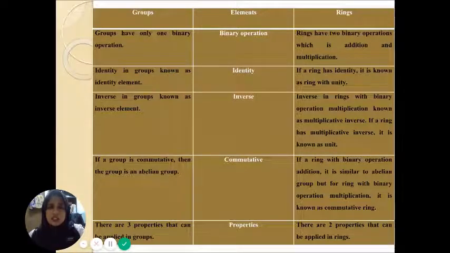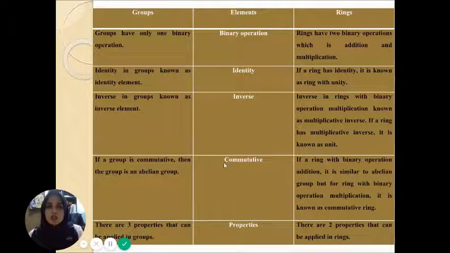Firstly, for binary operations, groups have only one binary operation, whereas rings have 2 binary operations, which are addition and multiplication. For identity, in groups it is known as identity element. If a ring has identity, it is known as ring with unity. For inverse, in groups it is known as inverse element, and in rings with binary operation multiplication it is known as multiplicative inverse. If a ring element has a multiplicative inverse, it is known as a unit.